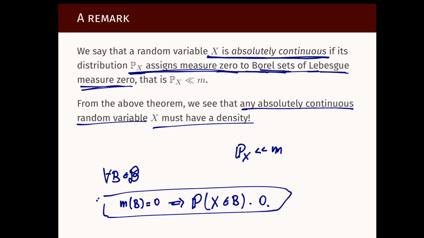So in the next video lecture, we're going to explore further this notion of when random variables are continuous, absolutely continuous, etc. And after that, in the last video lecture, we're going to show a rather surprising application of the Radon-Nikodým theorem, which is the existence of conditional expectations.